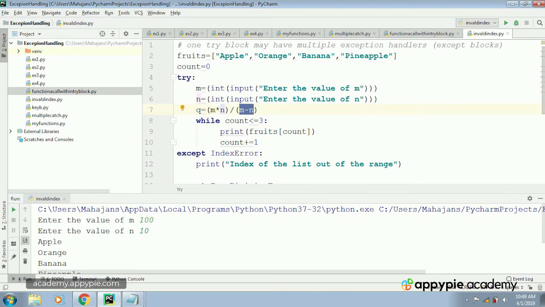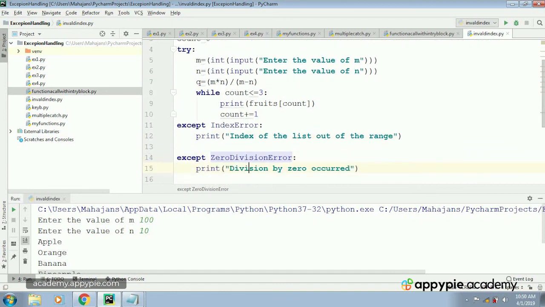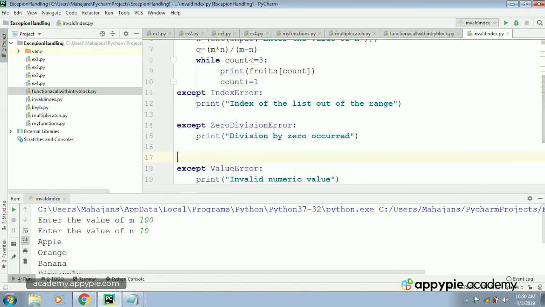That means division by 0 is not taking place. m minus n will give you 90. So it's okay. And after that, while count is less than or equal to 3, there are a total number of 4 elements in the list. They will be traversed. There won't be any problem. Neither index error nor zero division error nor value error will take place.